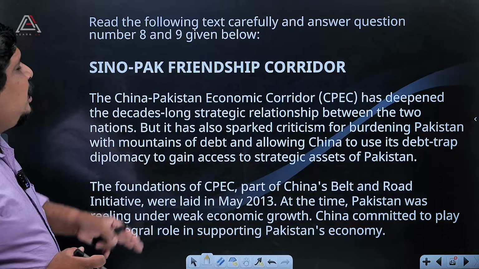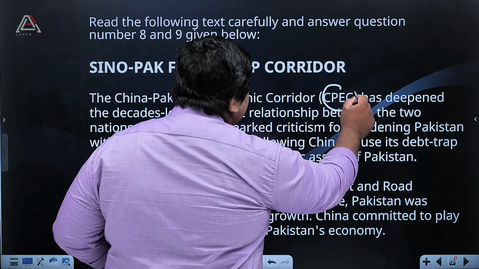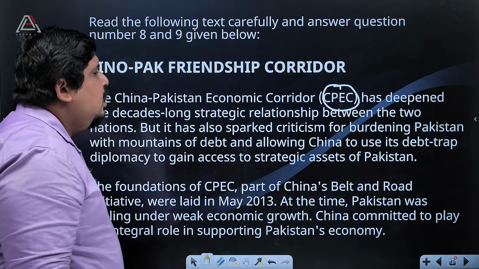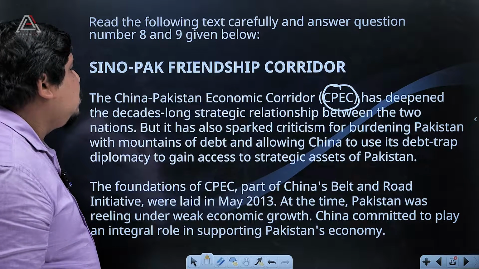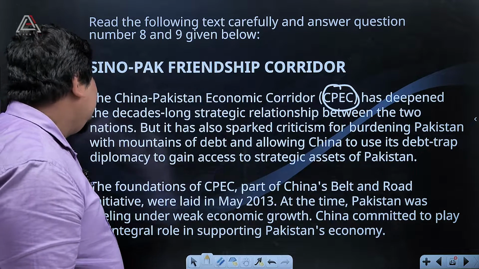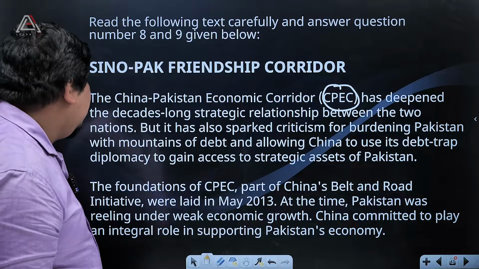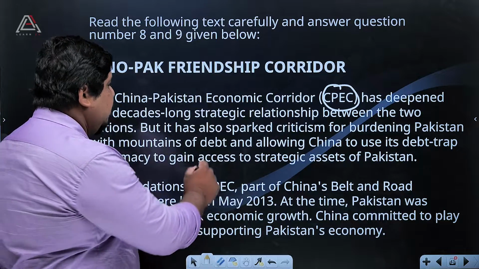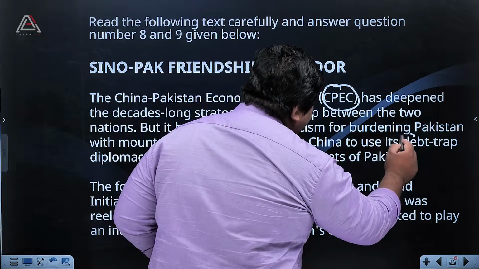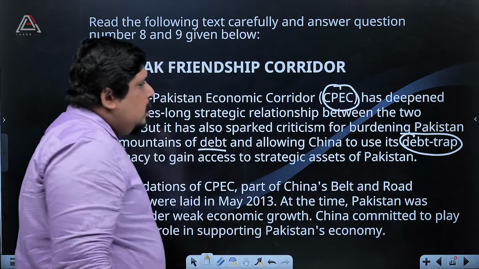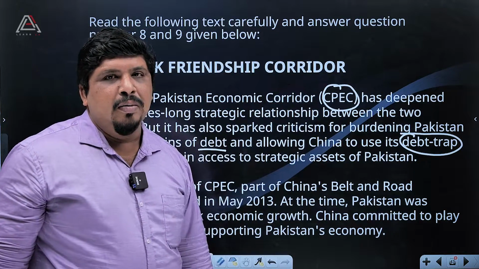First of all, the China-Pakistan Economic Corridor, that is CPEC. That is a recent thing that happened. The China-Pakistan Economic Corridor has deepened the decades-long strategic relationship between the 2 nations. But it has also sparked criticism of burdening Pakistan with mountains of debt and allowing China to use a debt trap. You are aware of that. That is the China-Pakistan Economic Corridor.